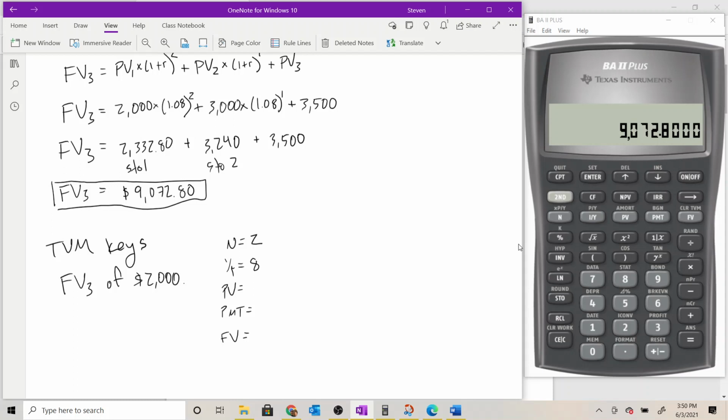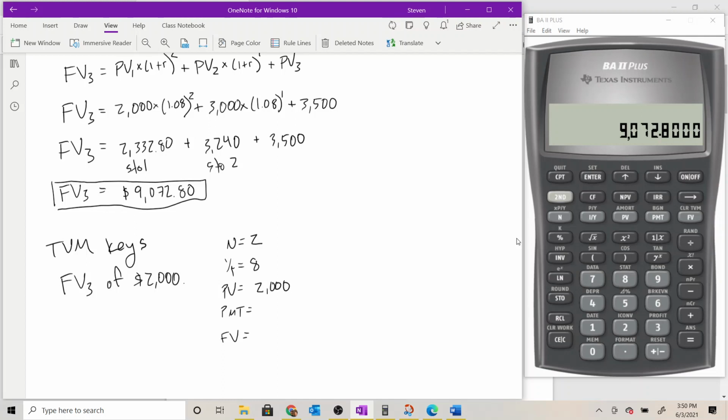Our interest rate is 8. When we're using the time value keys on the calculator, it's expecting an interest rate on the I over Y key. So we don't need to turn it into a decimal. We will not enter 0.08 for I over Y if it's 8%. Instead, we'll put in 8, and it will know that that is 8%. Present value is 2,000. That's what we're starting with.